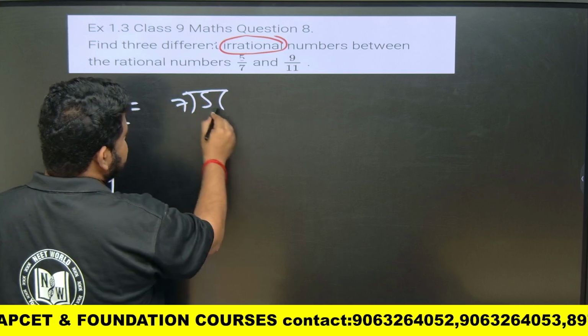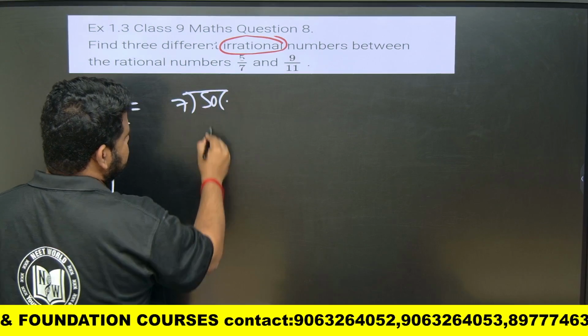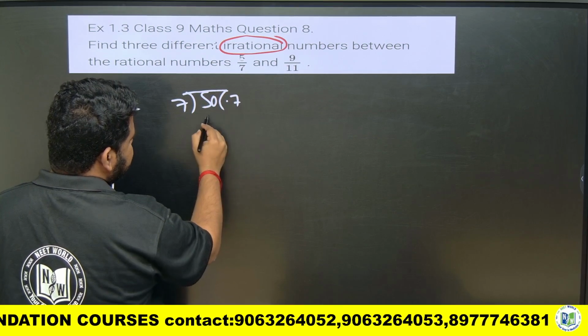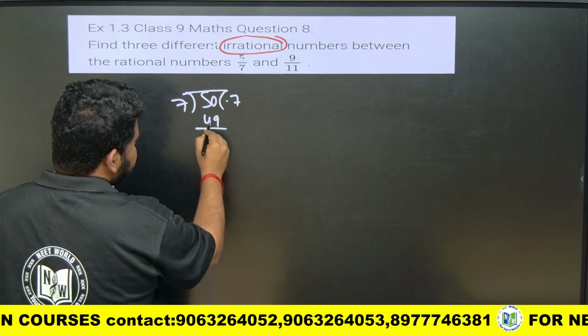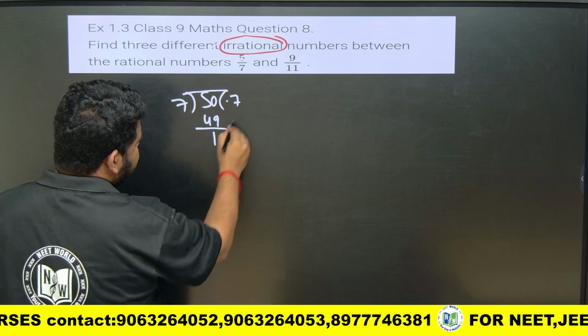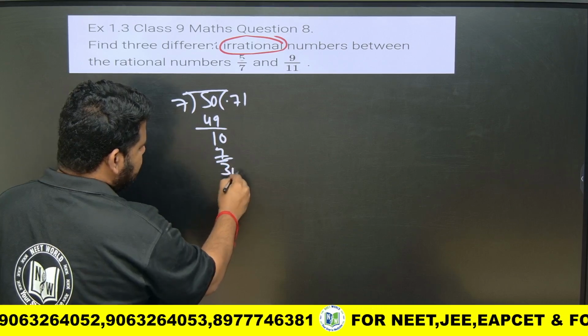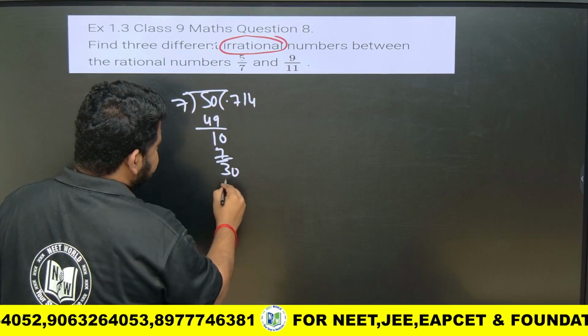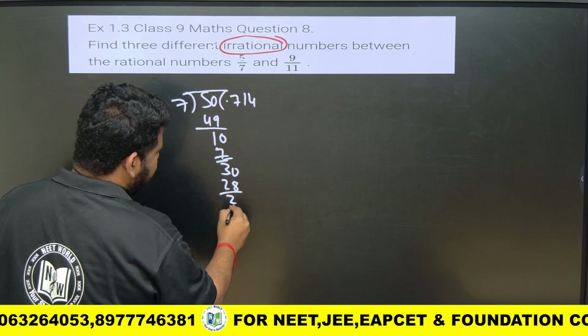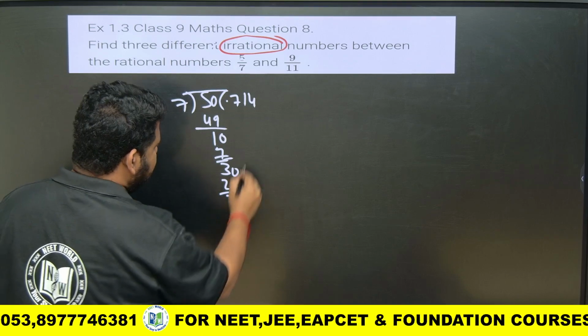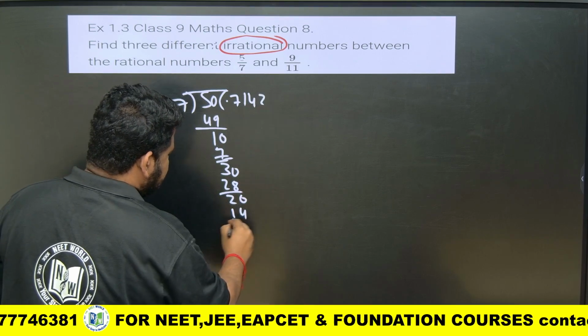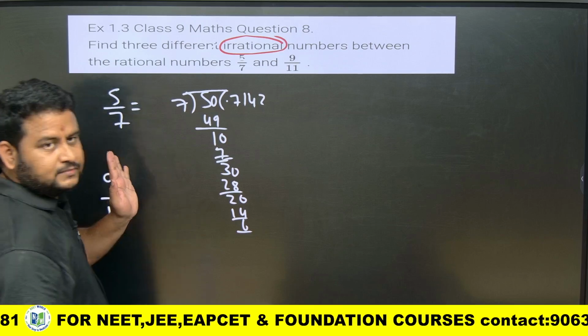So 5 is less than 7, definitely I have to put a decimal point, this will become 0. So this will become what, friends? 7 7s are 49. Okay, then I will have 1. If I put 0, this will become 7 1s are 7. I will have 3. If I put 0, I will have what, friends? 7 4s are 28. Then I will have 2. I will put 0. Then I will have 7 2s are 14. I will have 6. I will end it here. This much is enough for me.